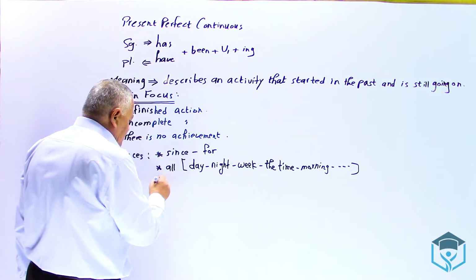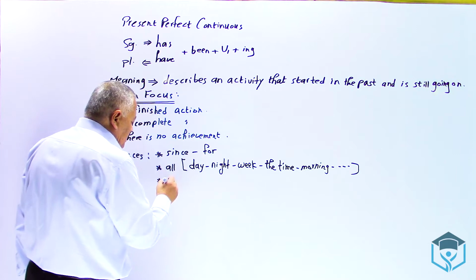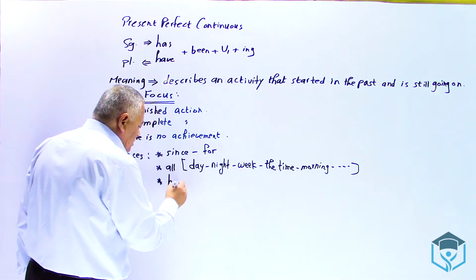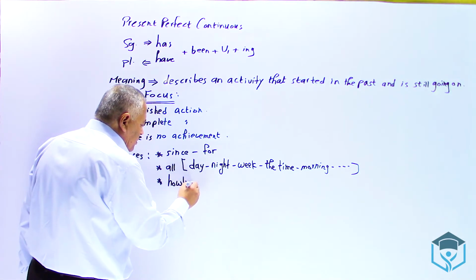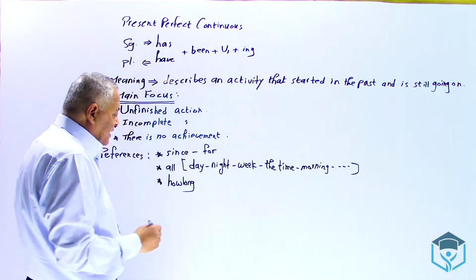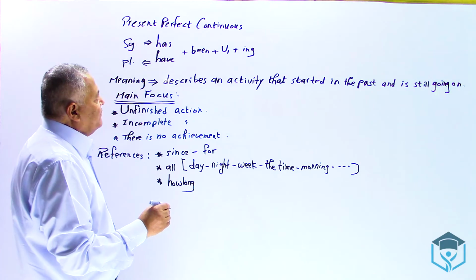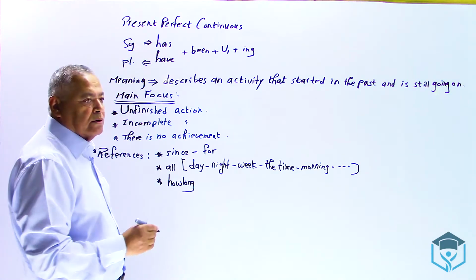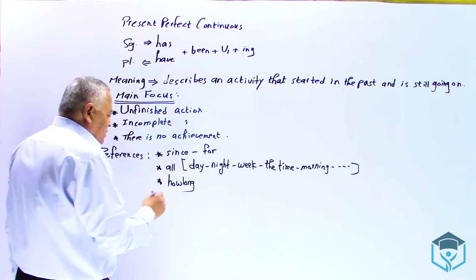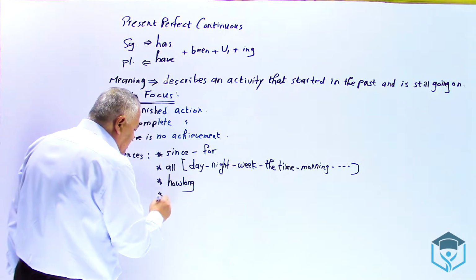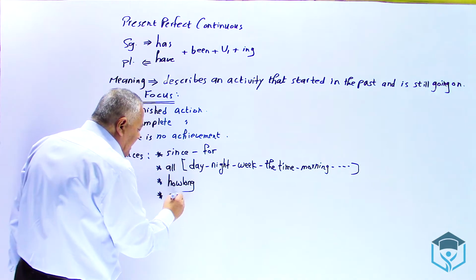Then the word how long? How long? This word also refers to present perfect continuous. And the last word is the word again.